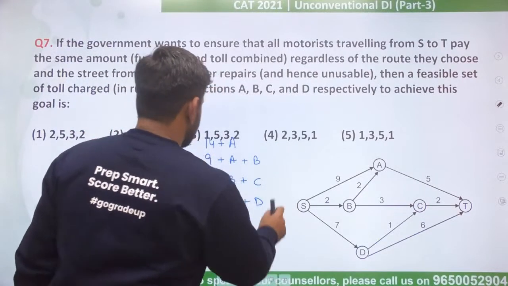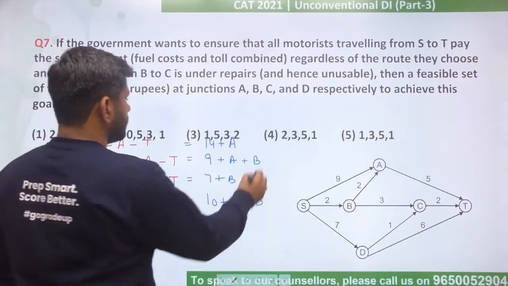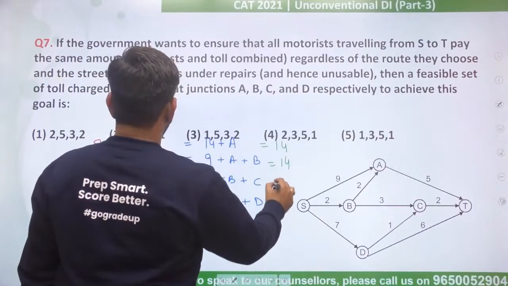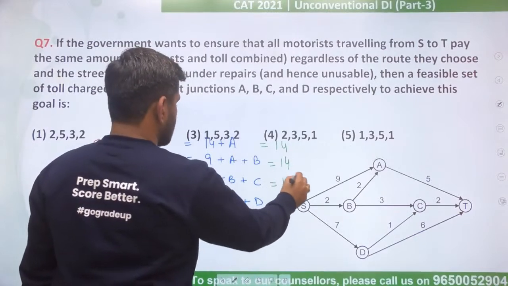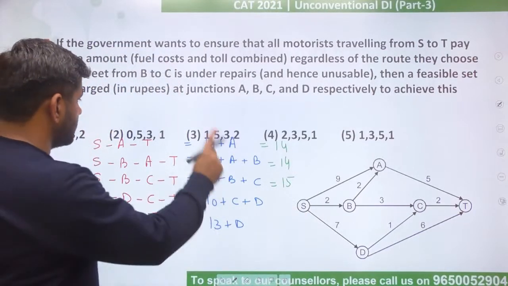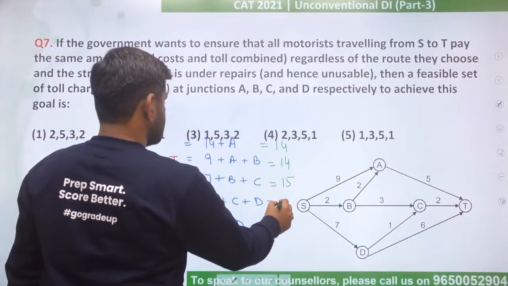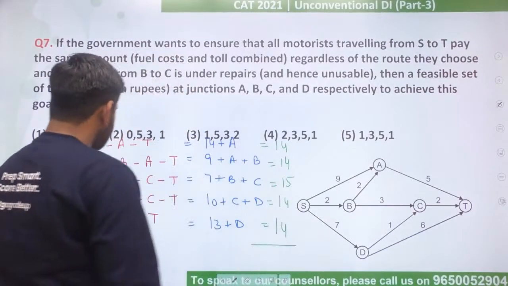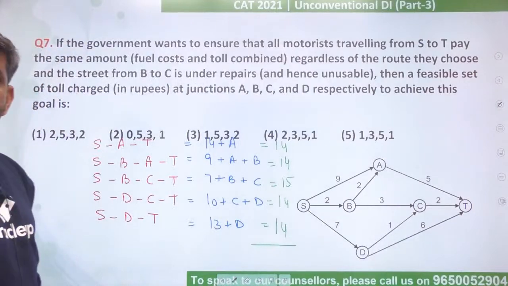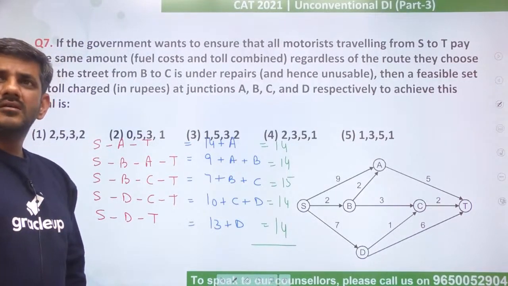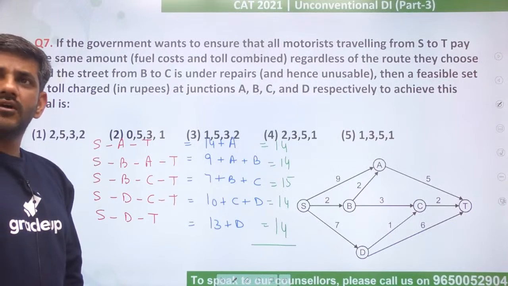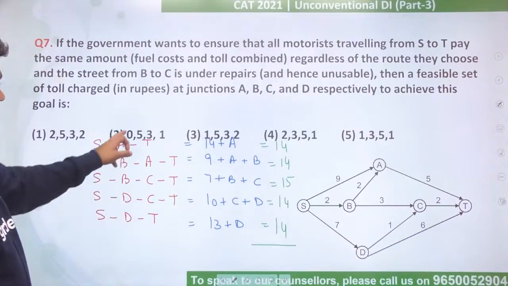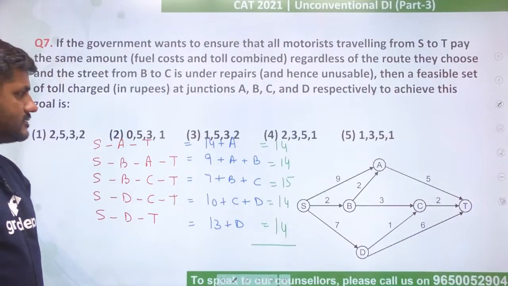Let's look at the second. Second says 0531. So 14 plus 0, 0 plus 5, 5 plus 3, 8 plus 7. Again there is a problem. No, not yet. So 10 plus 3, 13 plus 1, 14, and 13 plus 1, 14. I see that the answer should be option 2. Why 3? Many of you, rather all of you, are saying option 3. Chota Suhail says 4.